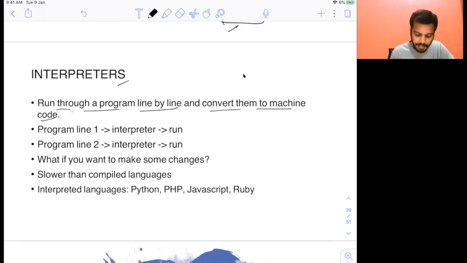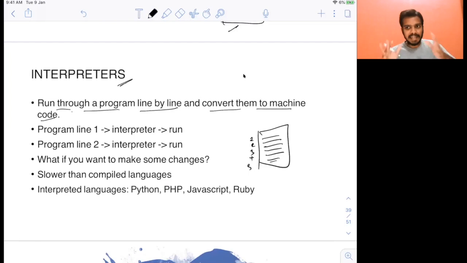When you are using interpreters, what will happen is something like this. You have this program again, and there are multiple lines here. Let's say this is line 1, 2, 3, 4, 5. When you run this program, when your program is at line 1, the interpreter will convert line 1 into machine code. When you go to line 2, it will again convert line 2 into machine code. So you understand the difference. Here also the program gets converted into machine code, but not in the same way.